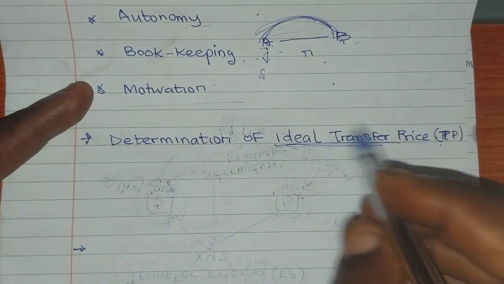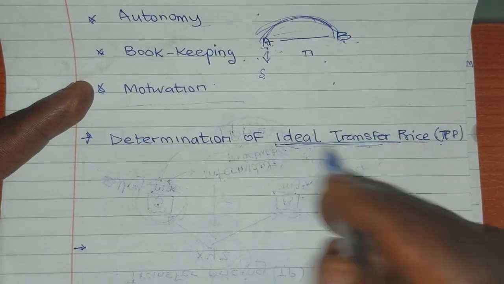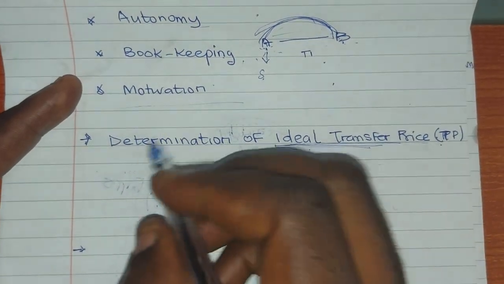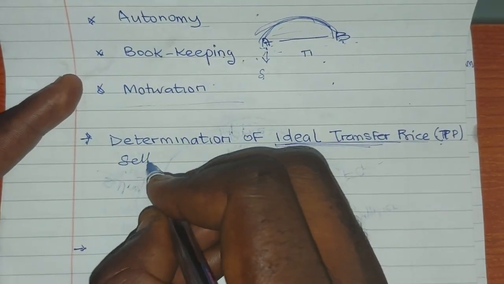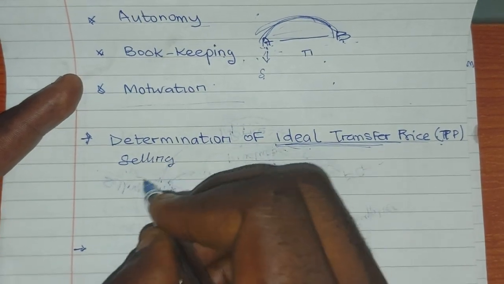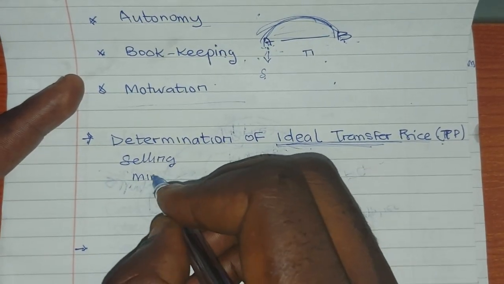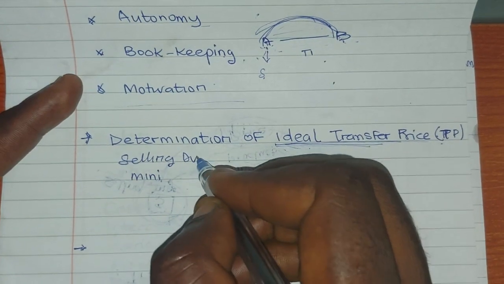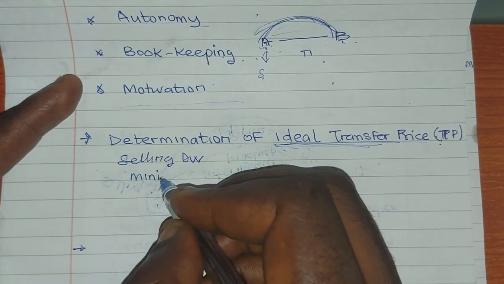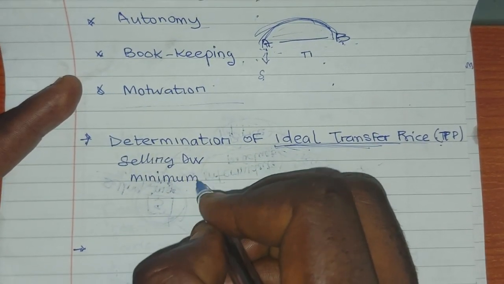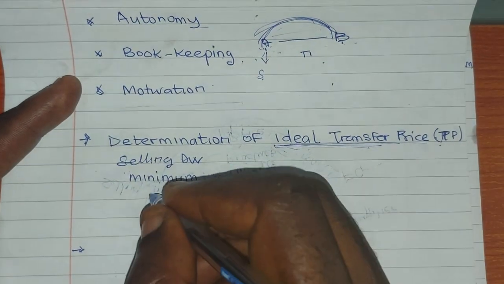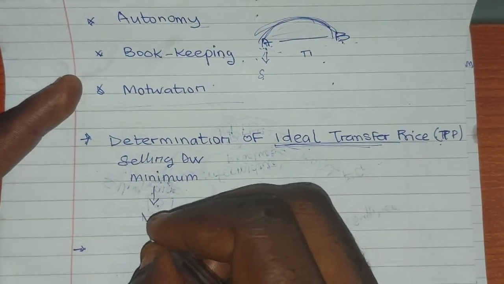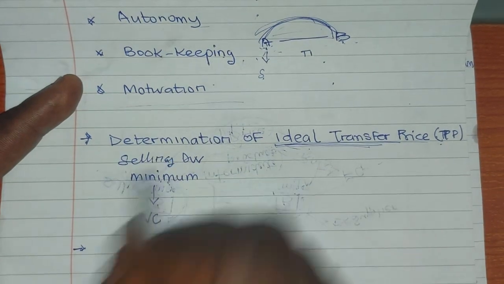Let me just go straight, instead of too much story. For the selling division, the minimum price it can charge is the variable costs of the selling division.